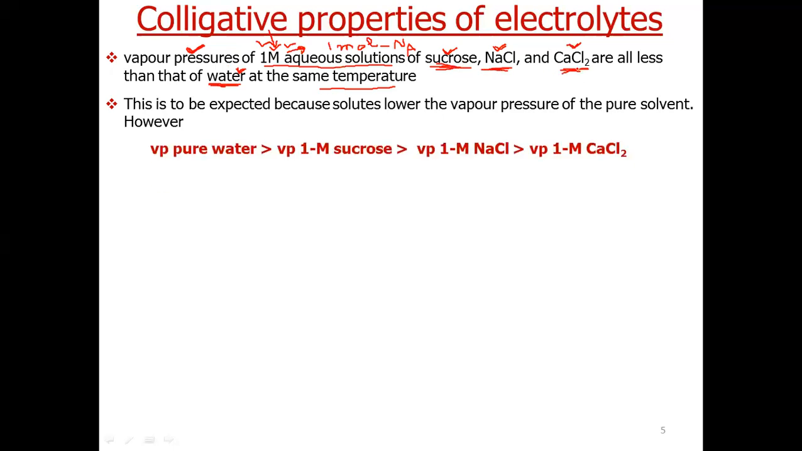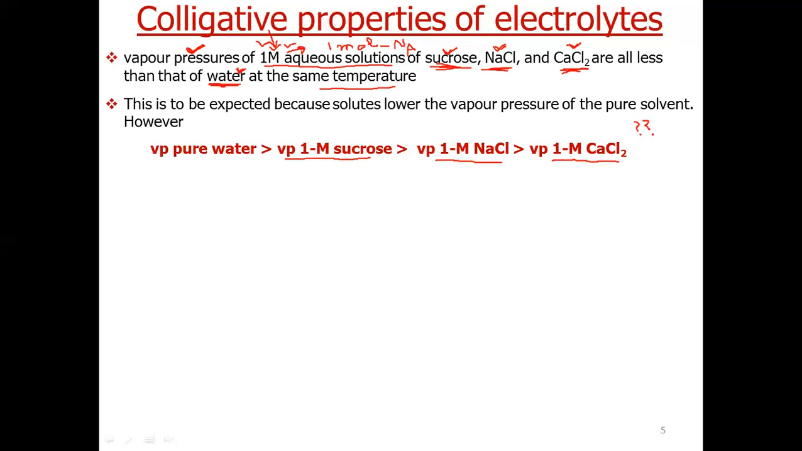But in actual practice, when their vapor pressure was determined experimentally, it was found that the vapor pressure of sucrose was greater than the vapor pressure of sodium chloride. That was greater than the vapor pressure of calcium chloride. Now, how to explain this behavior?